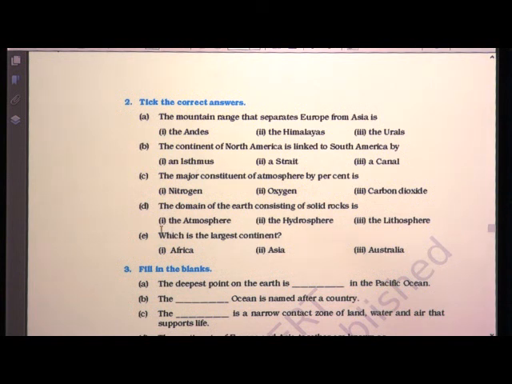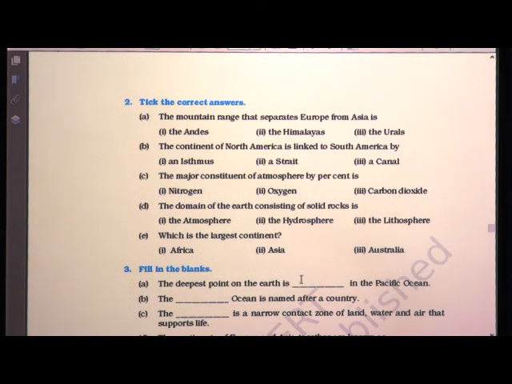Again, the major constituent of atmosphere by percent is which one? Which is the major percentage? Nitrogen, oxygen or carbon dioxide? Correct answer is nitrogen. Okay. Then the domain of the earth consisting of solid rock. Solid rock is what? Atmosphere, hydrosphere or lithosphere? Lithosphere. Answer is lithosphere.